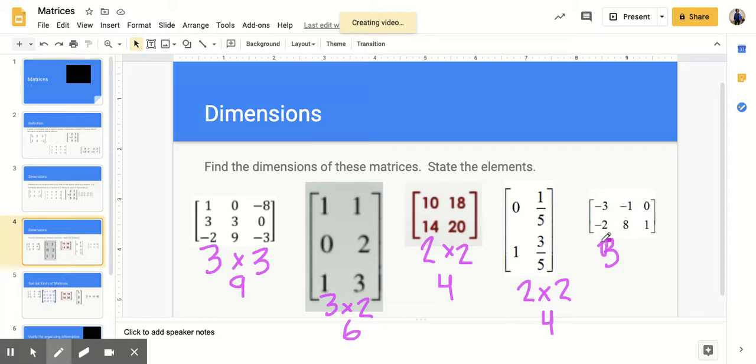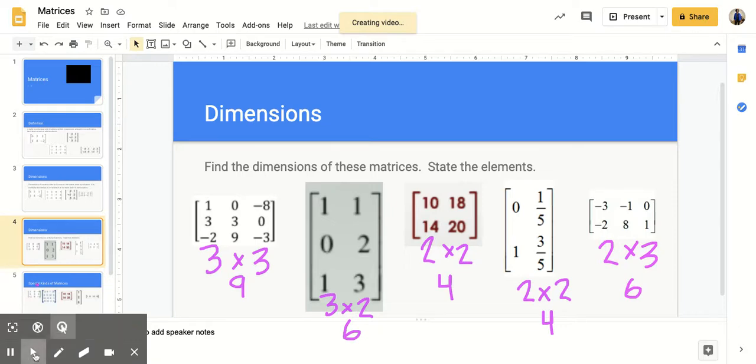And the last one is a 2 rows. Sorry there. Let me erase that for us. There we go. Rows go first. So there are 2 rows and 3 columns. So 6. So hopefully when you had the chance to go through those, you got the correct answers. Again, matrices are rows by columns. Rows go first, columns go second. And for elements, you can just multiply rows by columns, and it'll give you however many elements are in the matrix.